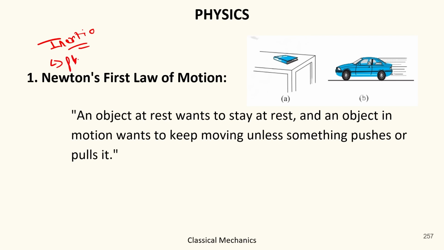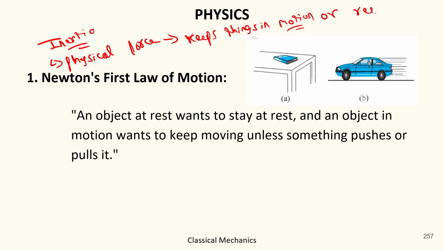Inertia is basically a physical force that keeps things in motion or resting. Basically, you can say it is a force which maintains the state of an object. Got it?